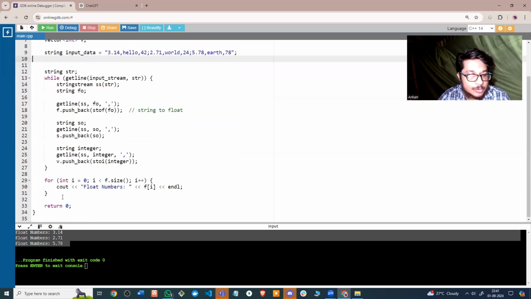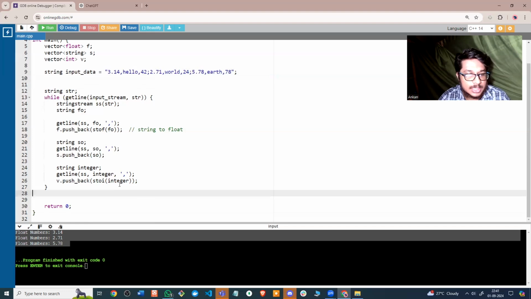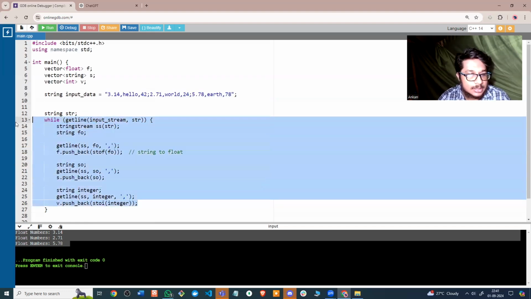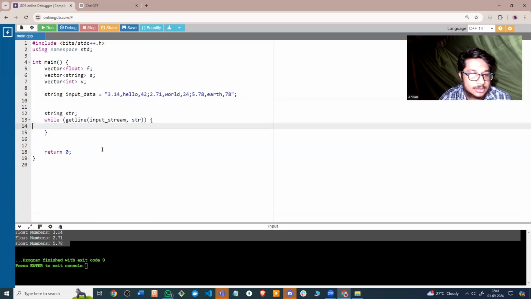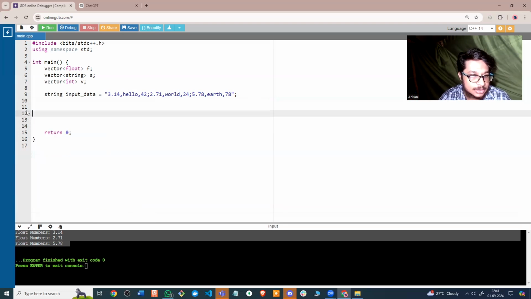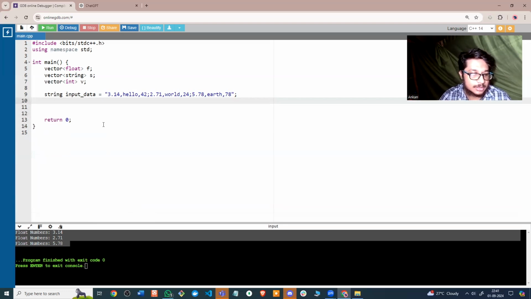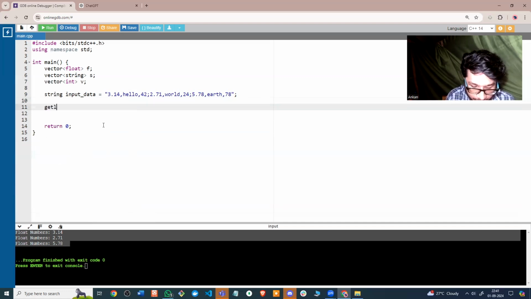If I want to code this one as well, it will be very easy. First, I don't need this, this, or this. Input data. What I will simply do is getline, cin comma input data, so I have the whole string with me.